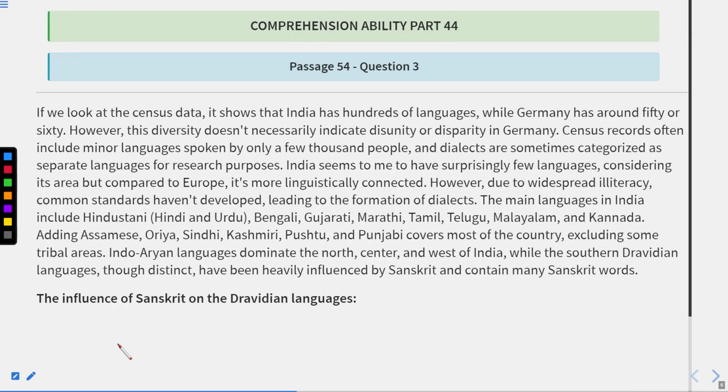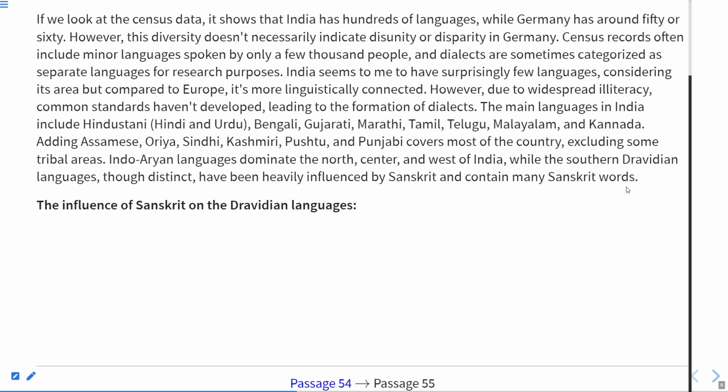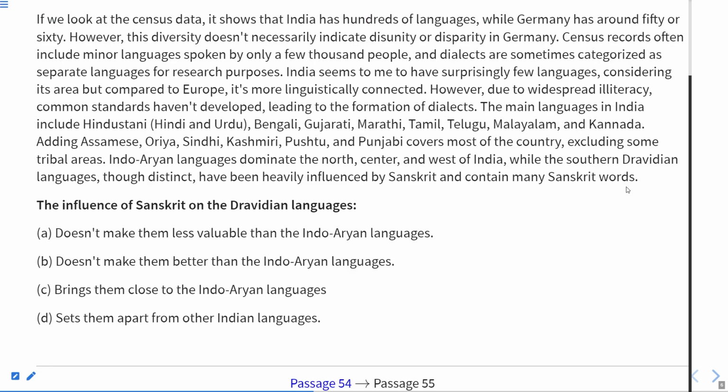And the next question is, the influence of Sanskrit on the Dravidian languages does not make them less valuable than Indo-Aryan languages, does not make them better than the Indo-Aryan languages, brings them close to Indo-Aryan languages, or sets them apart from the Indo-Aryan languages.